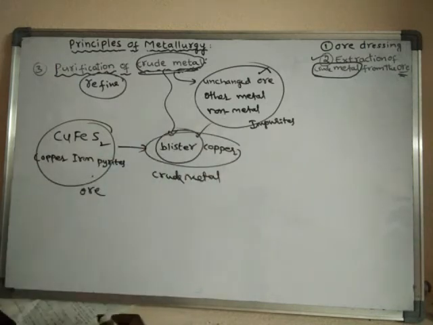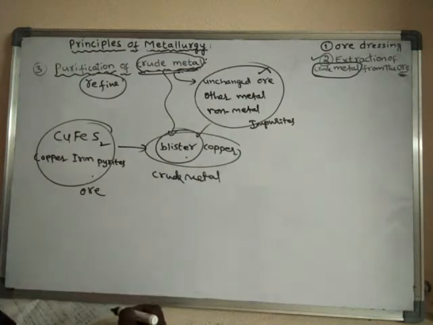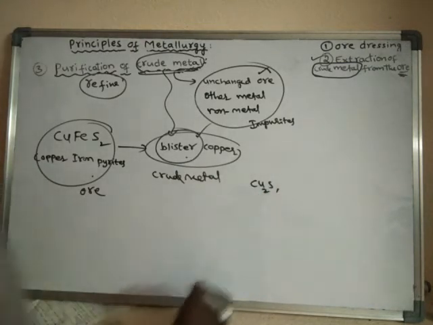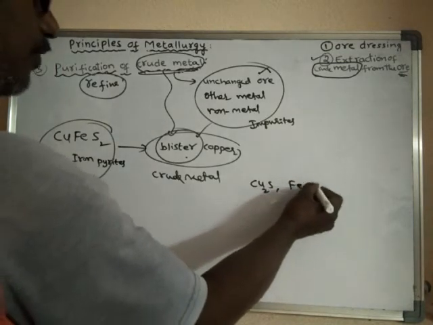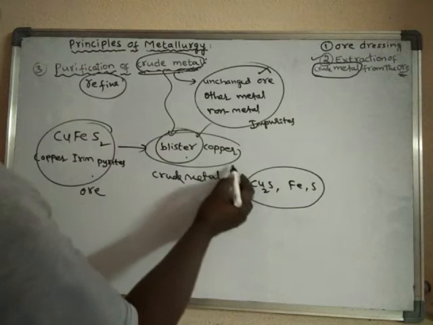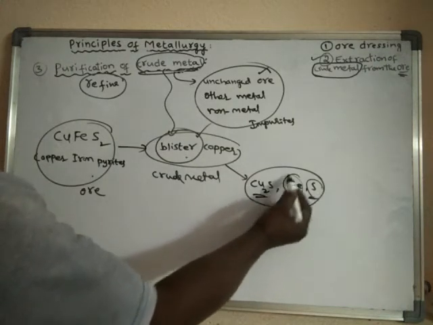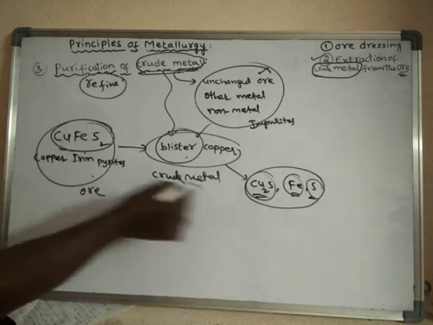Why do we call it blister copper? Because it has some impurities. It contains impurities like copper sulfide, iron and sulfur. This is a non-metal, this is a metal, and this is some more left over.